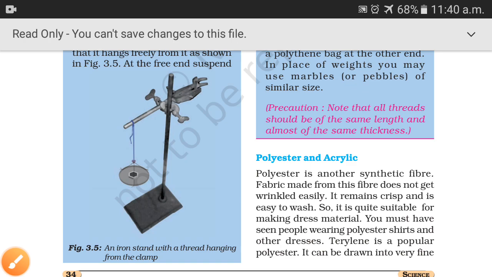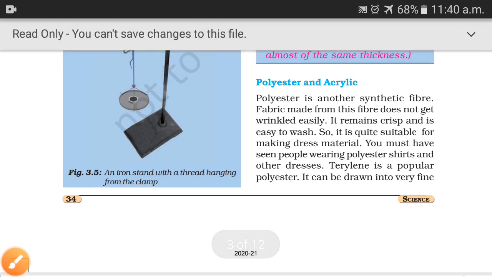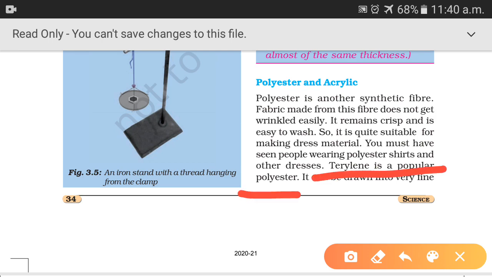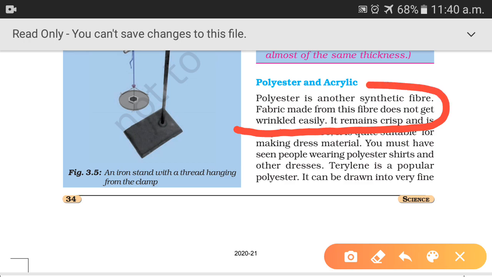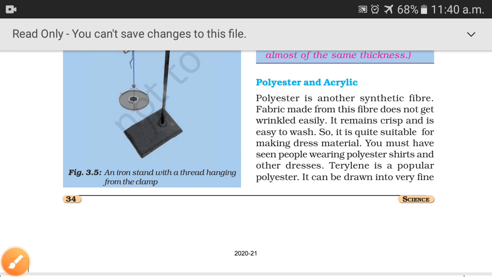And terylene is a popular polyester. It can be drawn into very fine fibers that can be woven like any other yarn, right? And what are the characteristics of polyester fabric? This fiber does not get wrinkled easily, it remains crisp and it is very easy to wash.